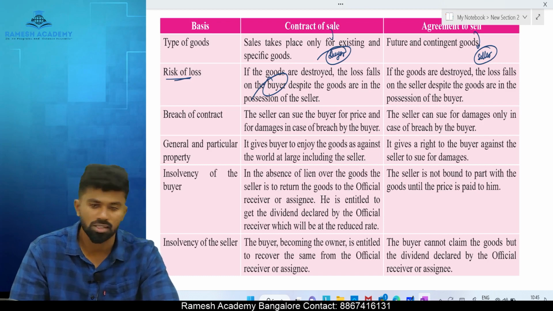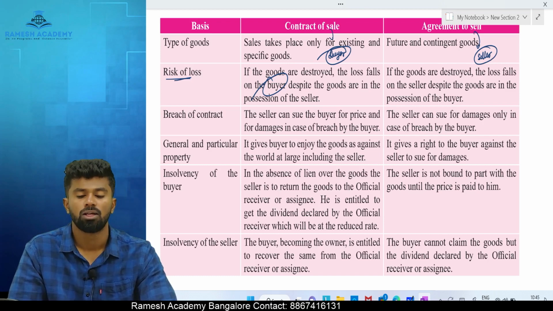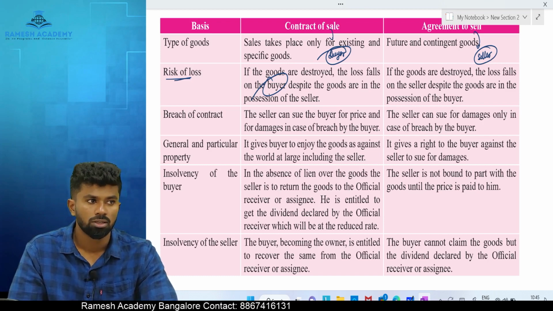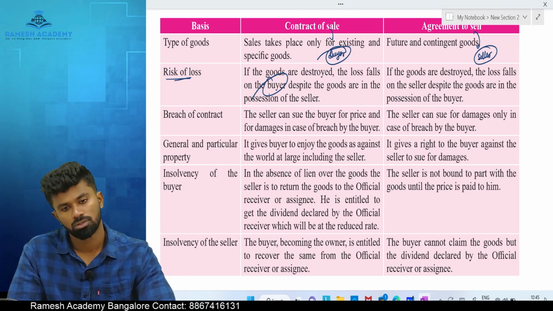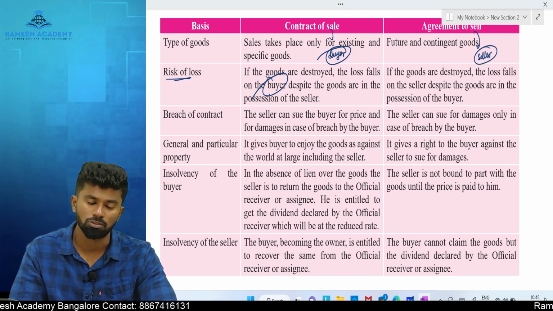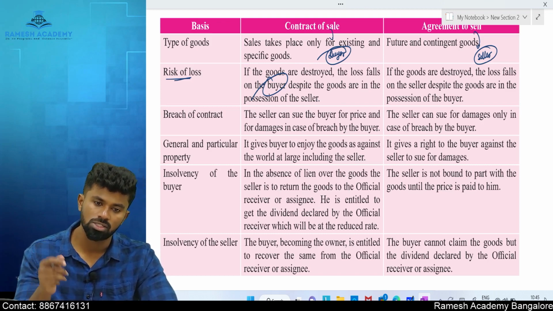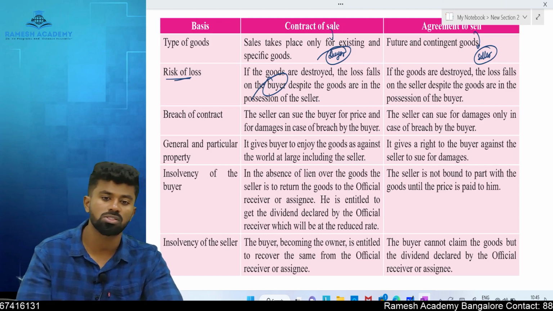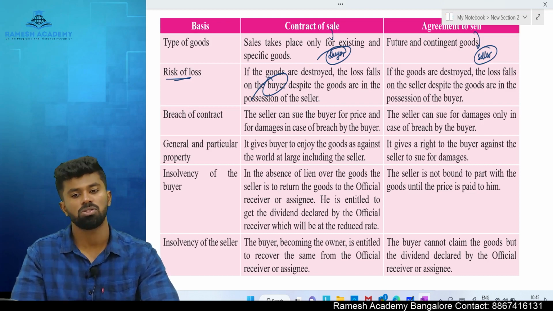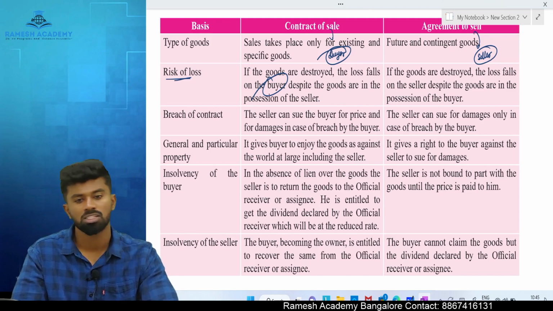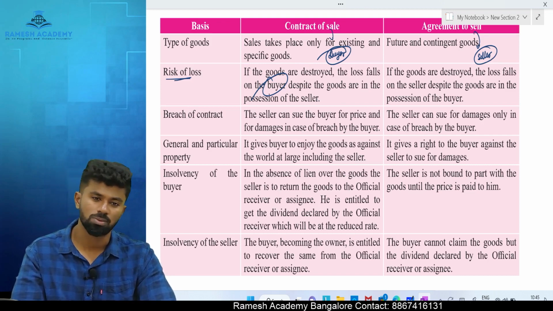Seller only responsible. Okay. For example, you purchased a mobile phone. Payment is made, and while carrying the mobile phone, you drop it and it is damaged. Who is responsible? Buyer only is responsible, because it is a sale of what goods? Specific goods. Ownership is transferred immediately.